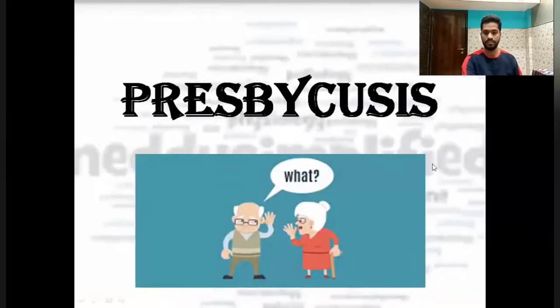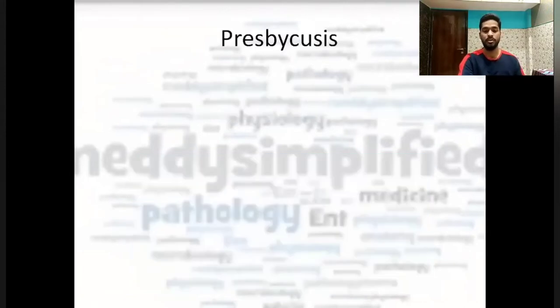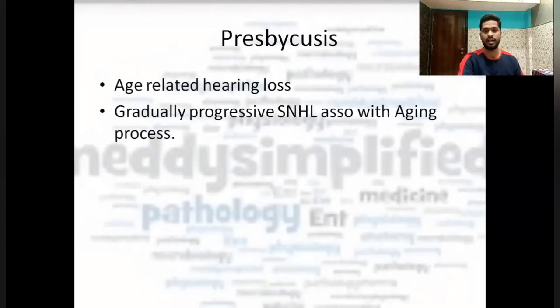Presbycusis. You can see here, they are not able to hear each other properly. That is, hearing loss is occurring in them. So let's discuss this topic one by one, right? It is age-related hearing loss, and it is gradually progressive sensorineural hearing loss associated with the aging process, like physiological aging process. Pathologically there are four types of presbycusis.